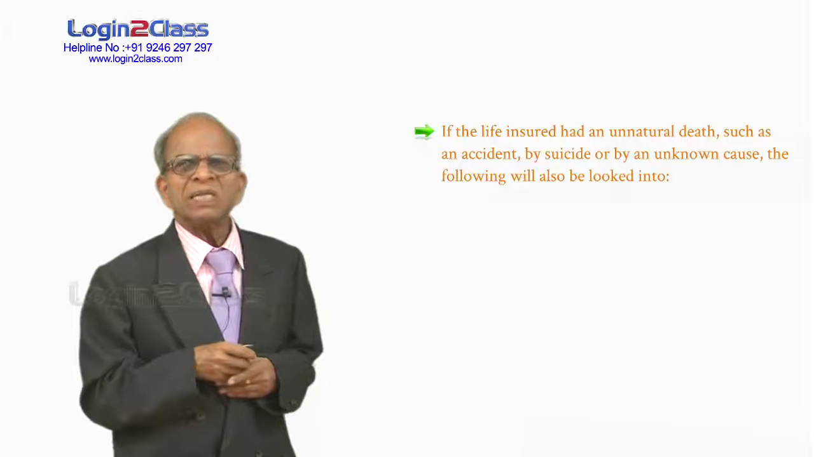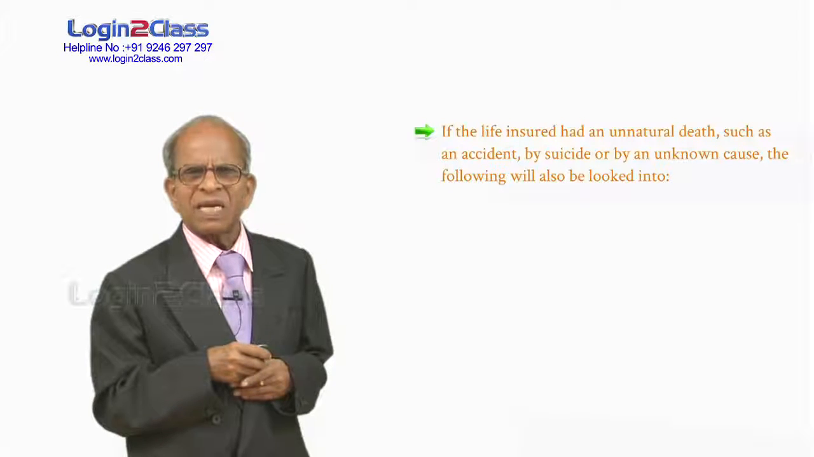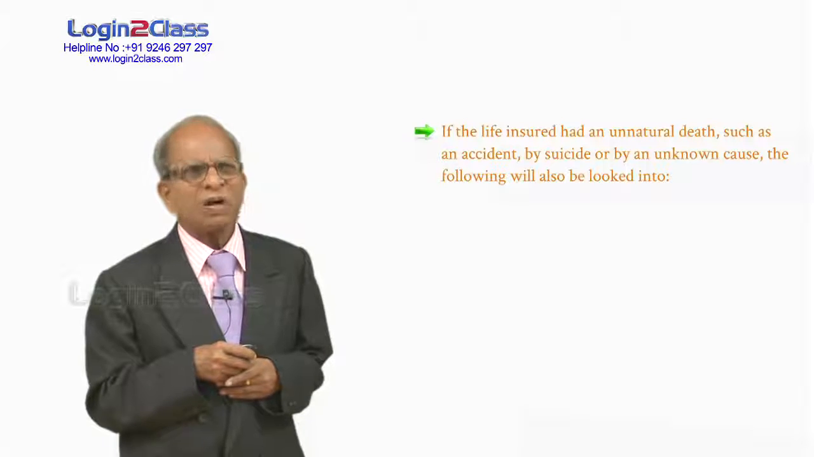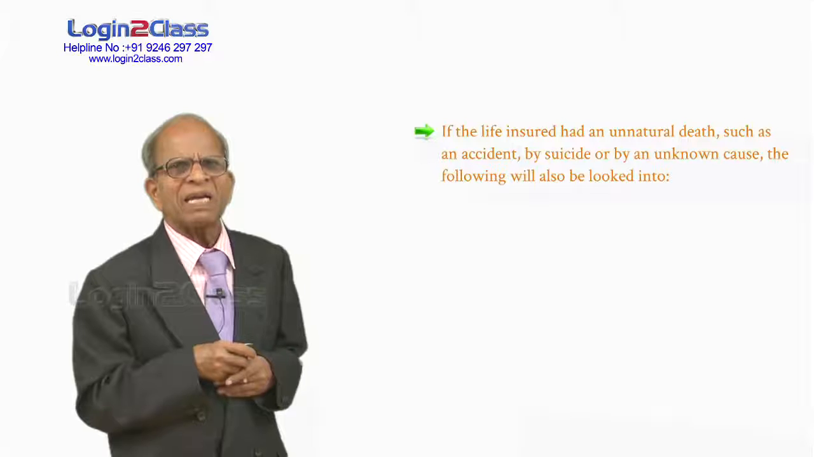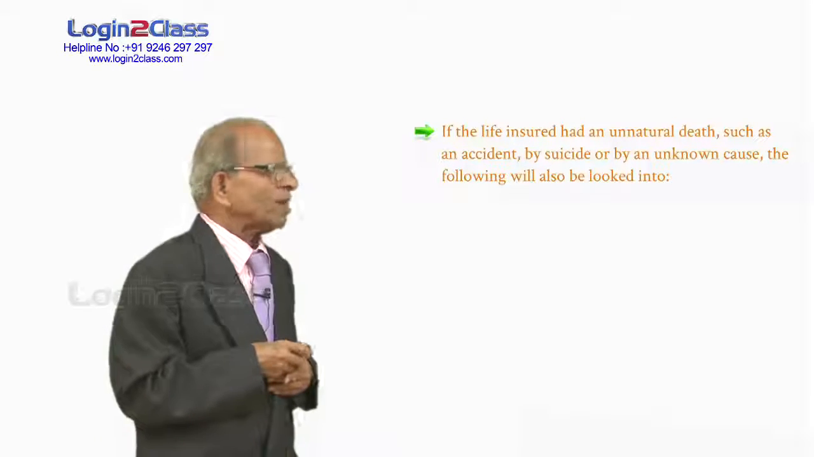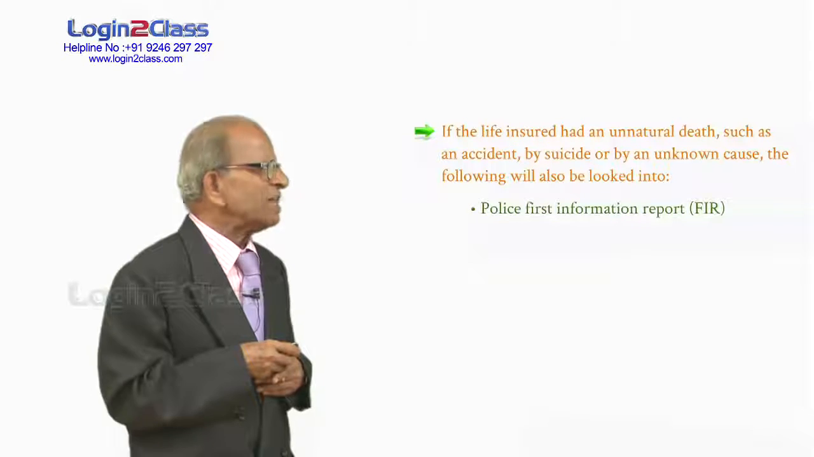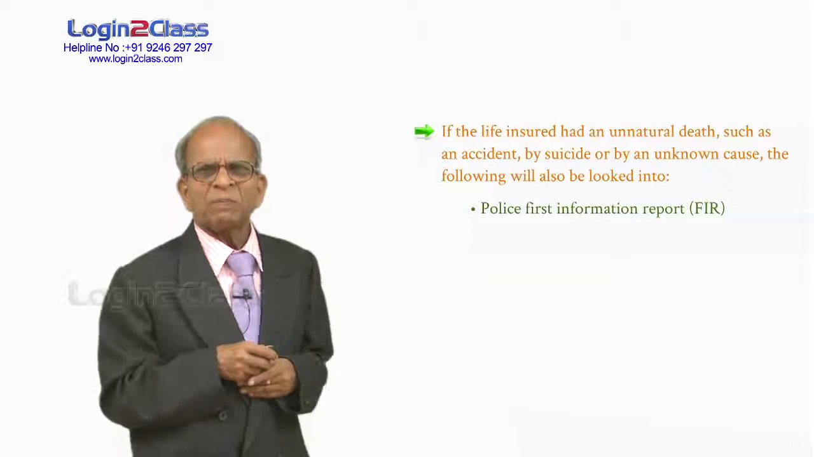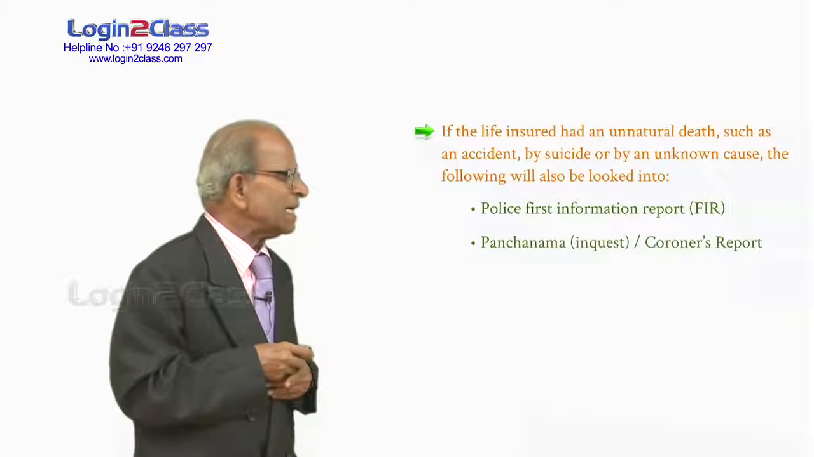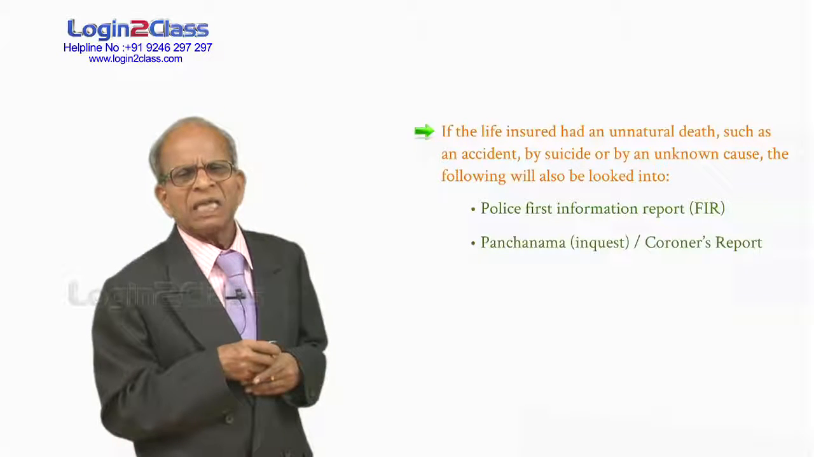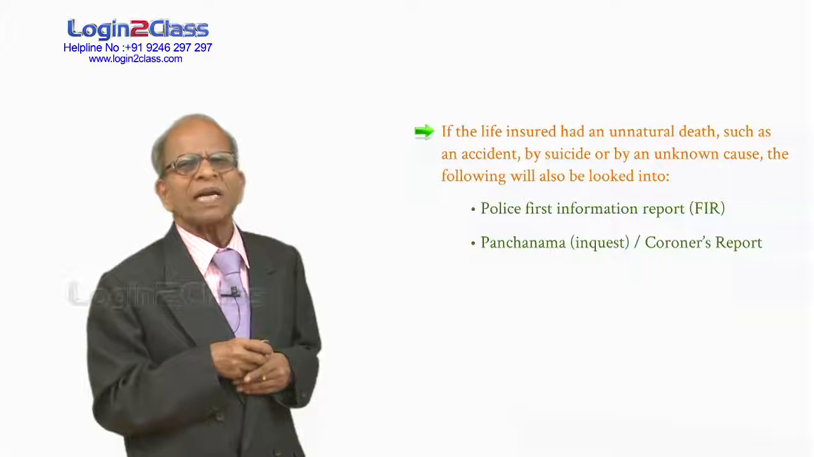If he mentions that he died by an accident, we are not going to take his statement as final. We want some extra proofs. Where it is not a natural death, where a person dies because of an accident, we call for certain extra papers. Number one, police first information report. From the police department, we have to get the FIR or the first information report. Secondly, we want the Panchanama, the report of the Panchanama or the inquest. We also call it a coroner's report.